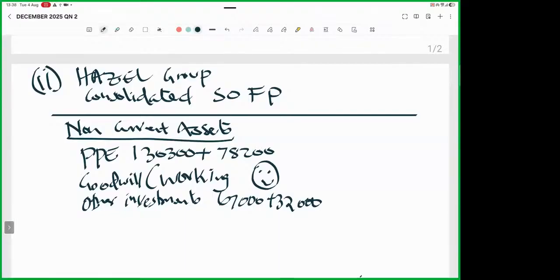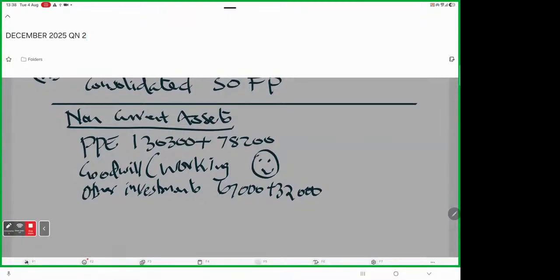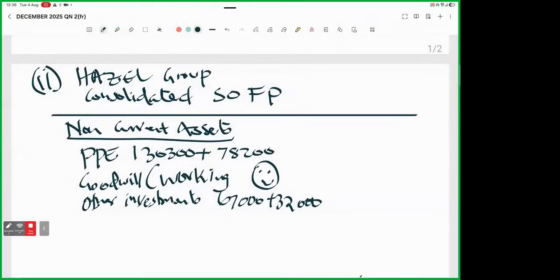Remember it's an FR question, very similar to what was tested last semester. So we have other investments, 67,000 plus 2,000.